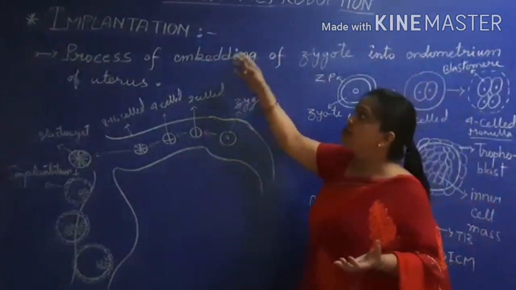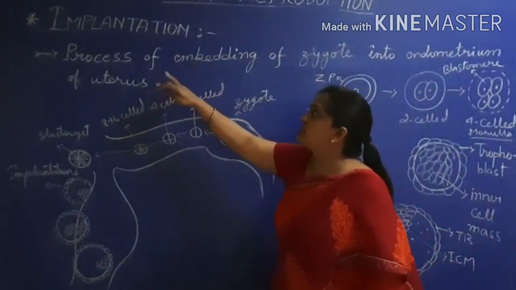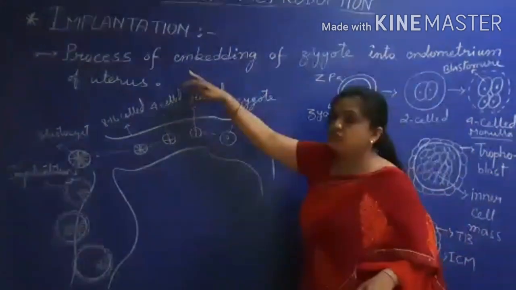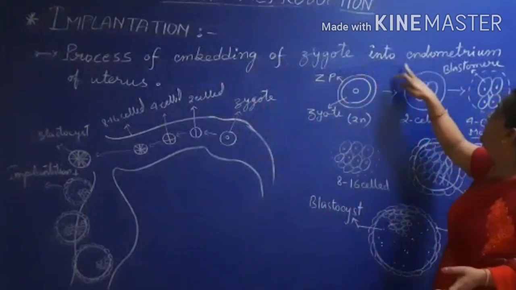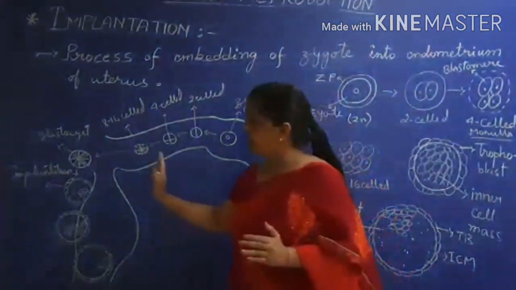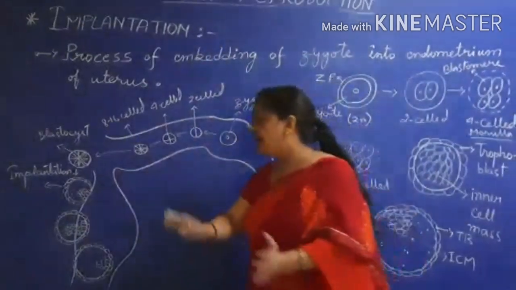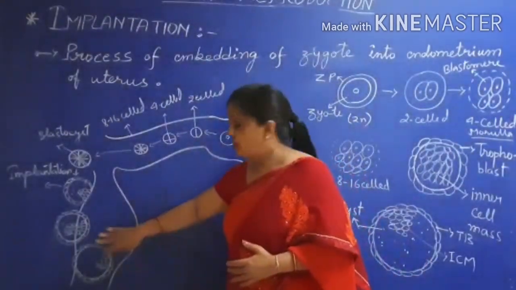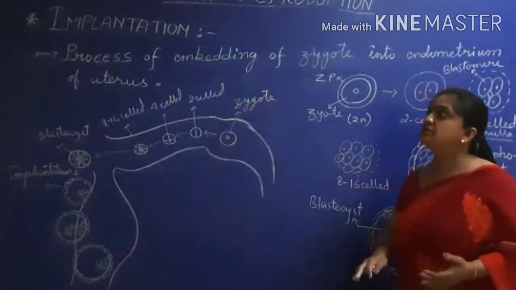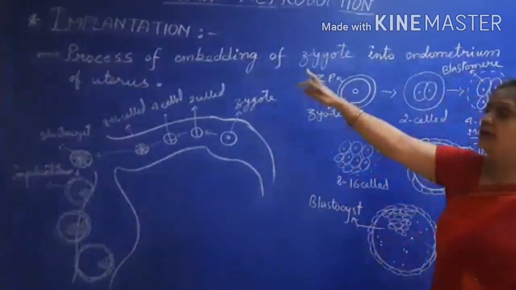So what is implantation related to human reproduction? Let us know that. Implantation is a process of embedding. Embedding means to sink into something. So it is the process of embedding of the zygote into the endometrium of the uterus. The endometrium is the inner lining of the uterus. So this zygote is going to embed within the endometrium of the uterus. You can see over here, I'll explain it now. This process of embedding of the zygote into the endometrium of the uterus is called implantation.